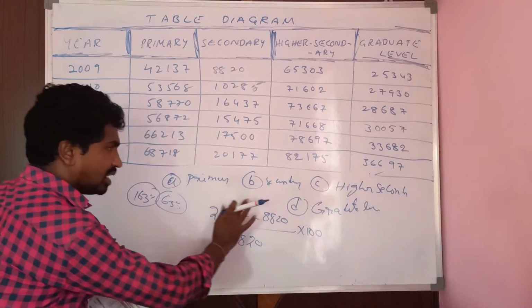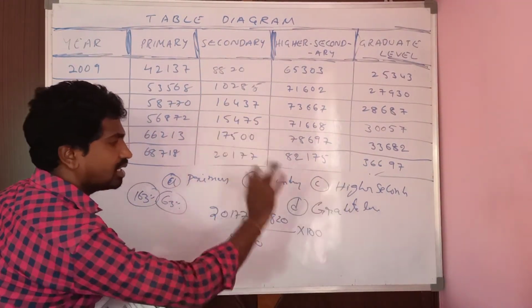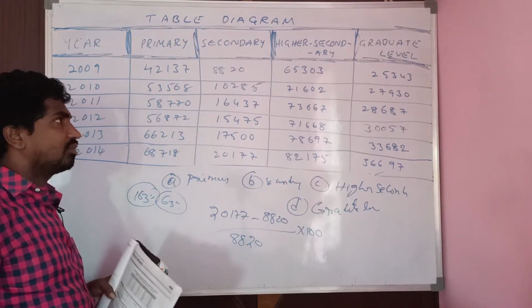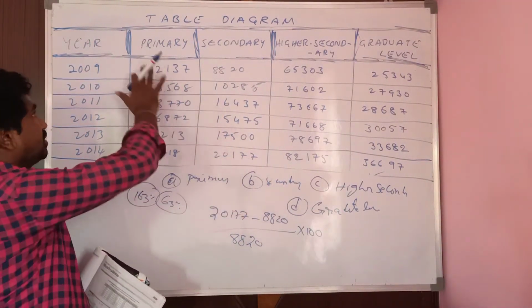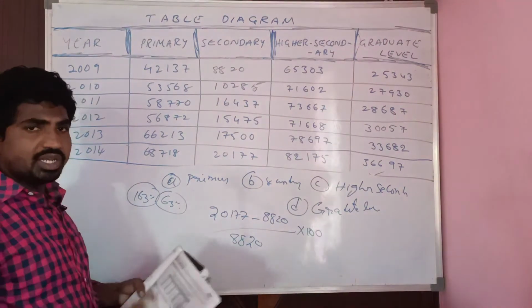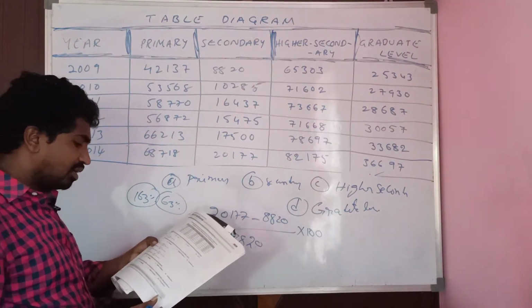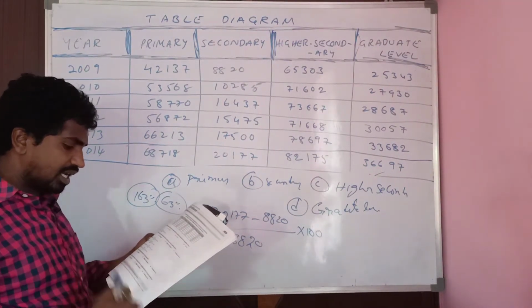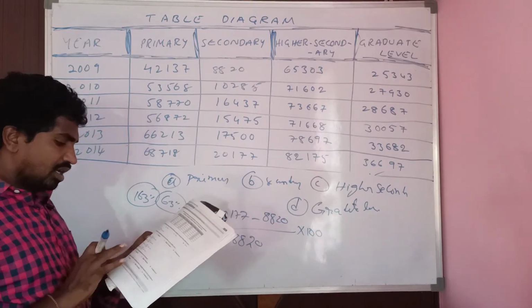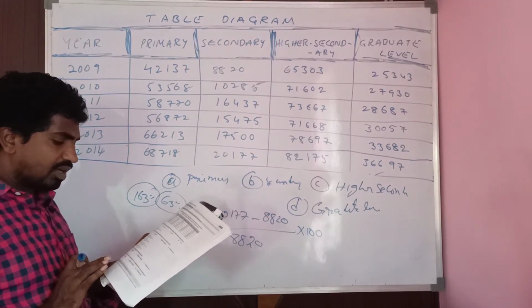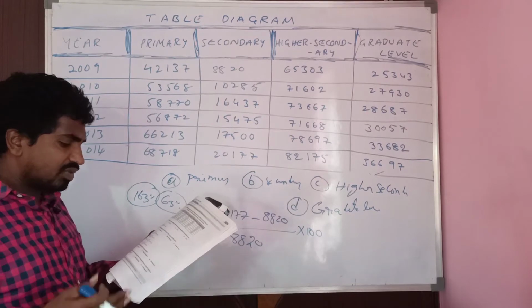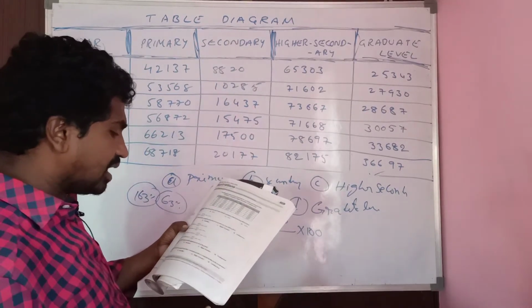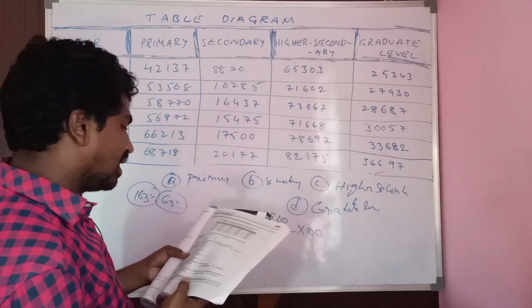For primary, secondary, higher secondary and graduate, we find difference in 2009 2014 difference by initial value into 100. Finally, we get for which number the value is less.